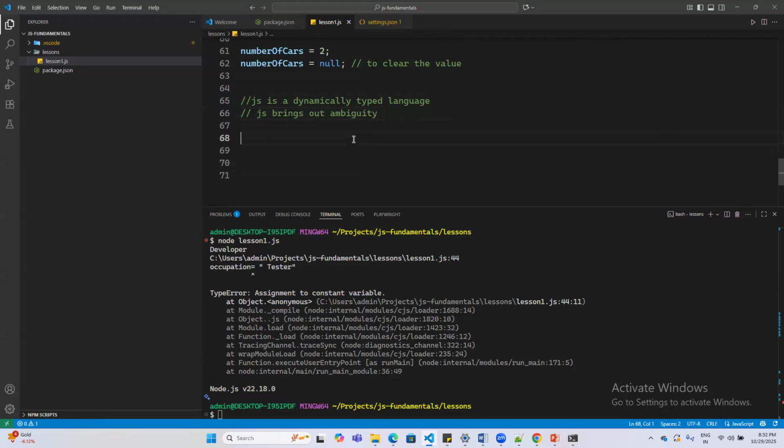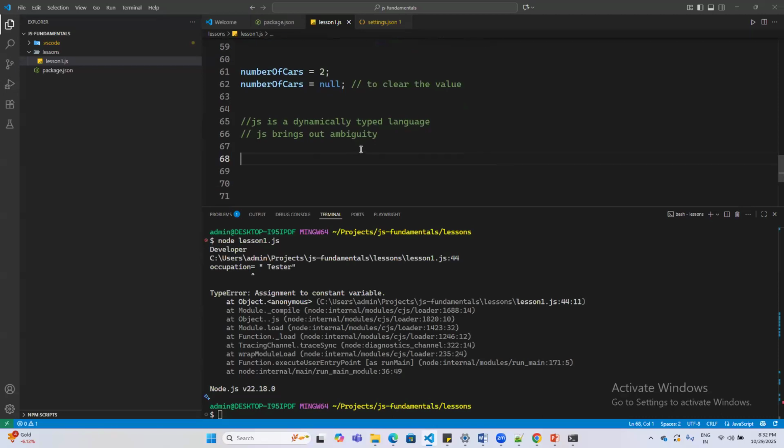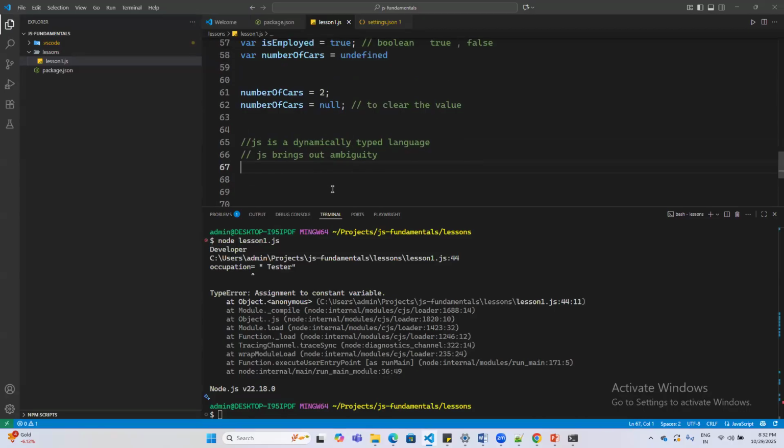Flexibility is one more good thing, but I just want to talk about JavaScript in a negative way so that I can motivate you guys to learn TypeScript. So that's why I would like to say that it is a dynamically typed language. The second thing is it brings a lot of ambiguity. So that's what JavaScript is about.